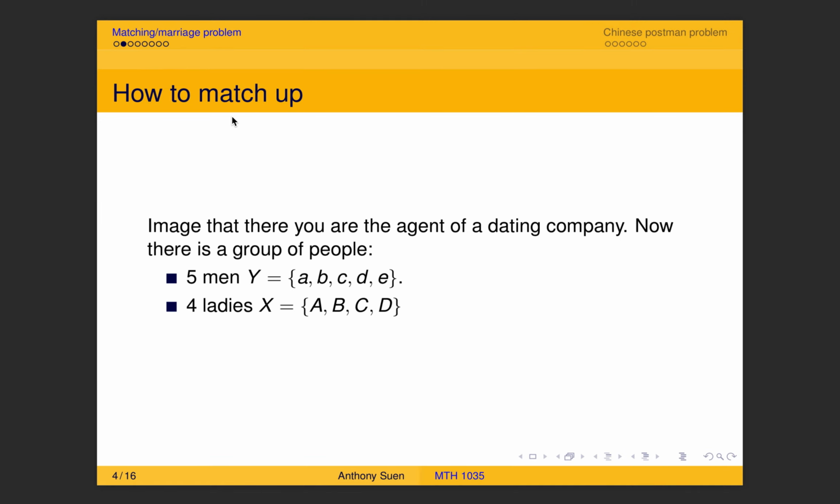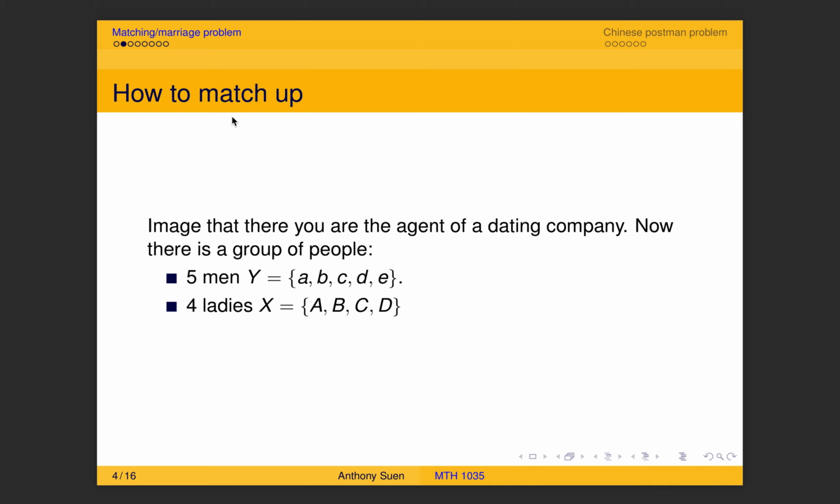Imagine that you are an agent hired by a dating company. What is your job duty? You have to, for example, organize some speed dating between some ladies and gentlemen.